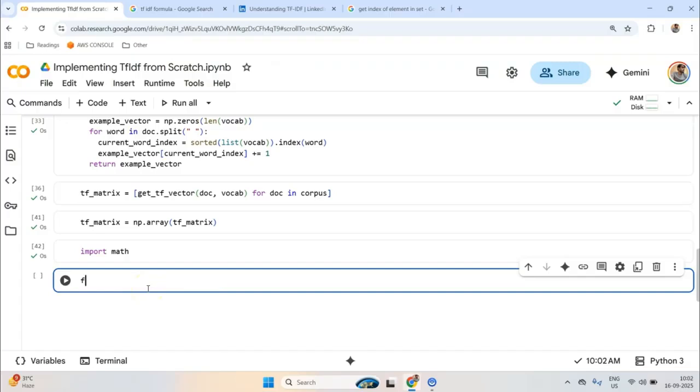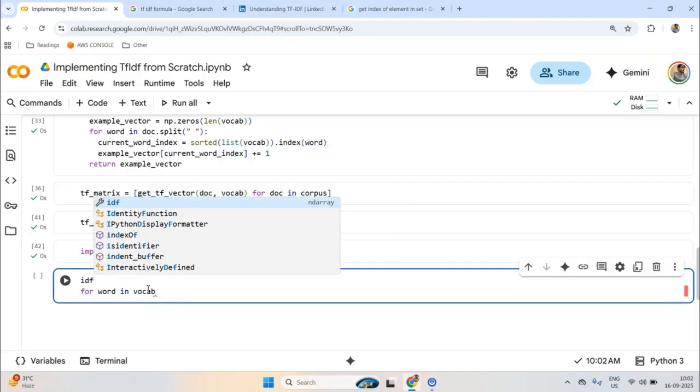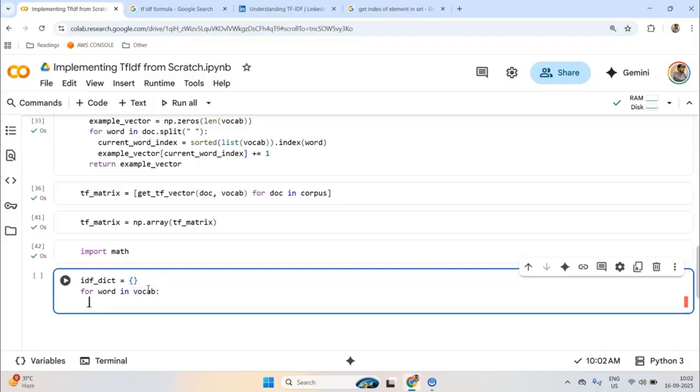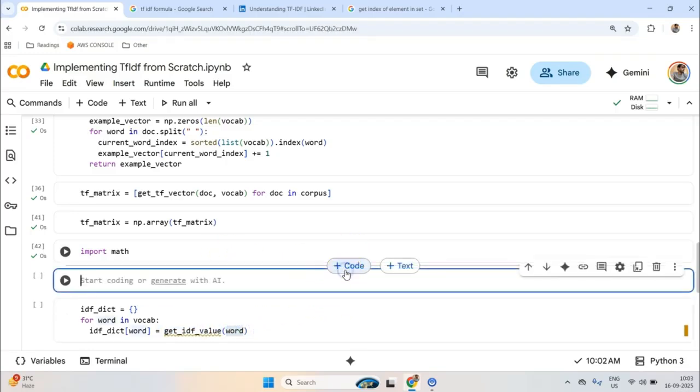So for word in vocab, I'll store an IDF dictionary, and this will store the word and some value. Now maybe I can define a function called get IDF value, which will take a word. Given a word, this function will return the value of IDF.